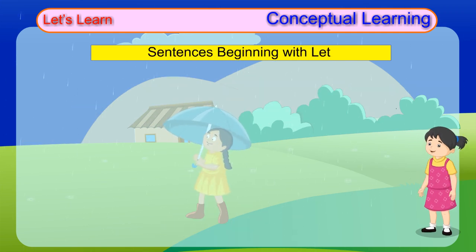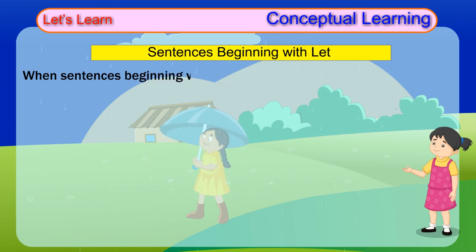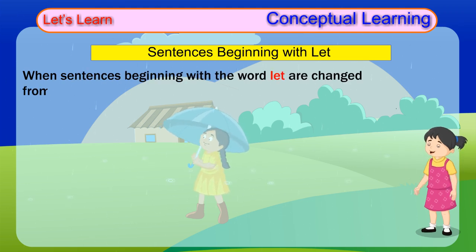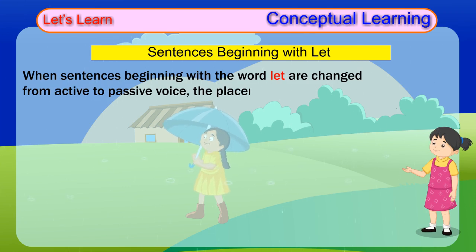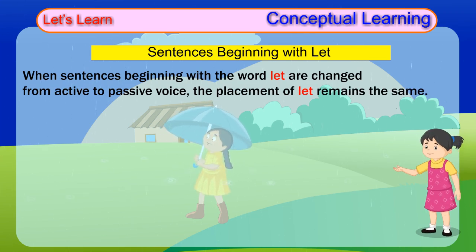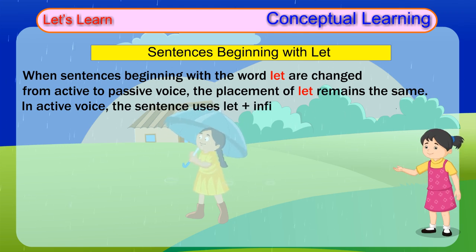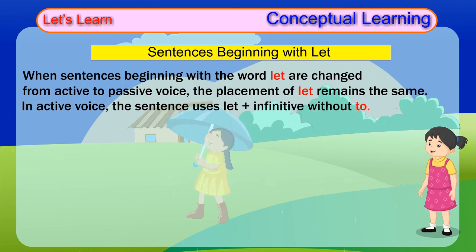Sentences beginning with let. When sentences beginning with the word let are changed from active to passive voice, the placement of let remains the same. In active voice, the sentence uses let plus infinitive without to.